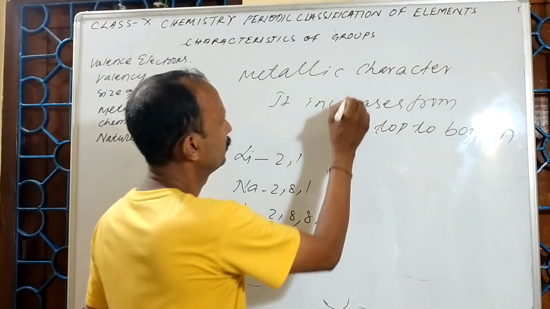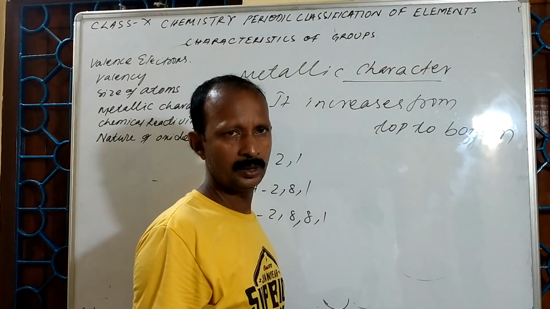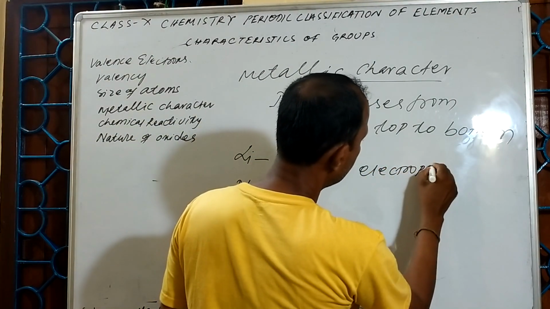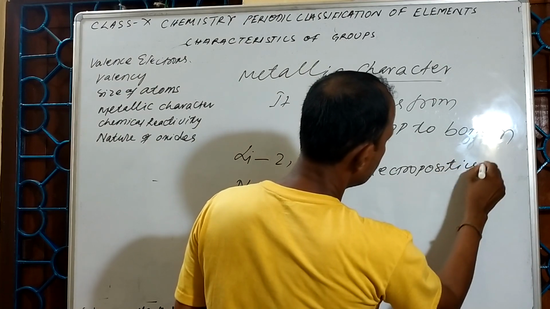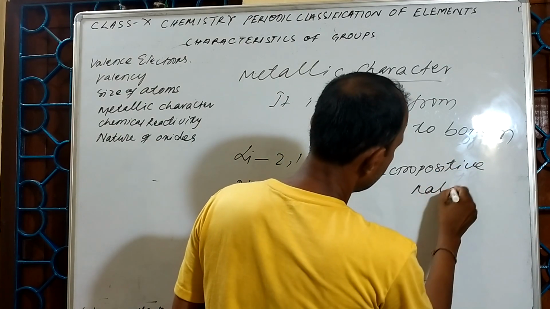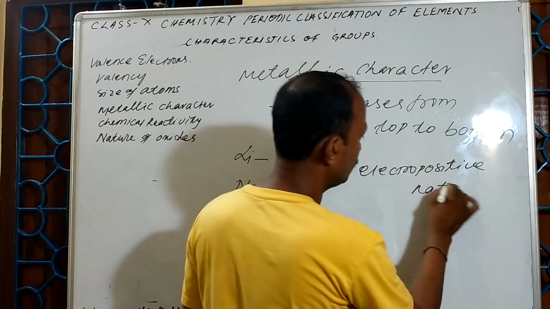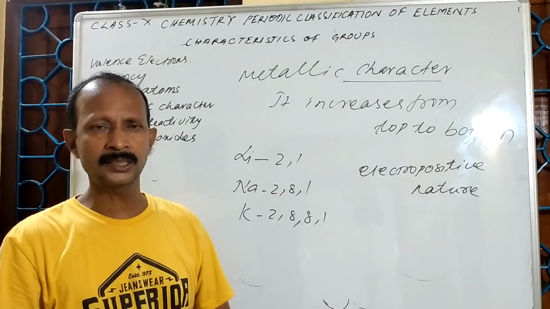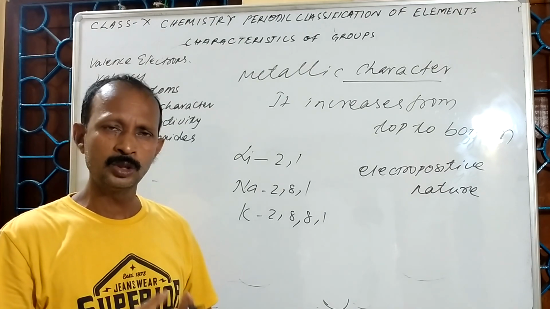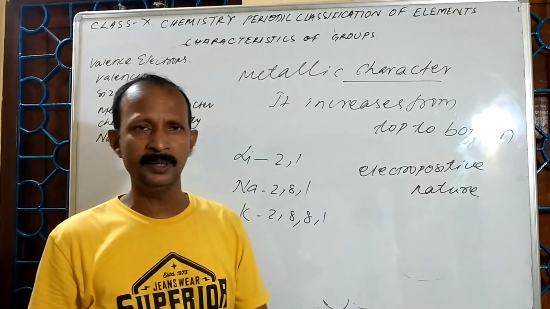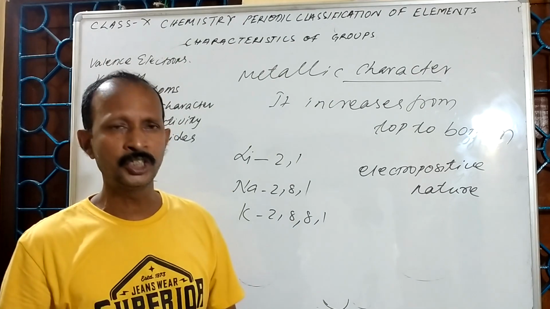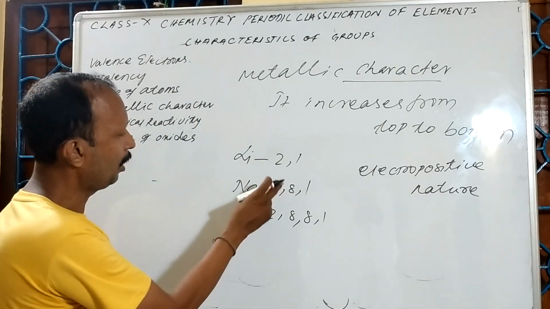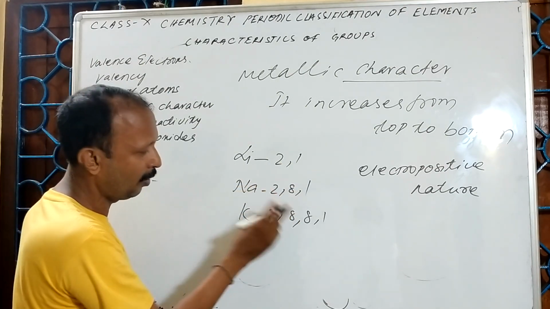Instead of metallic character, I can use electropositive nature, because metals can easily lose electrons and become electropositive. If I move from top to bottom, the number of orbits increases by 1.